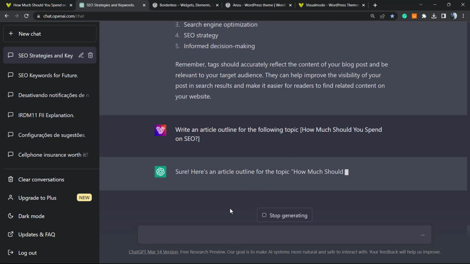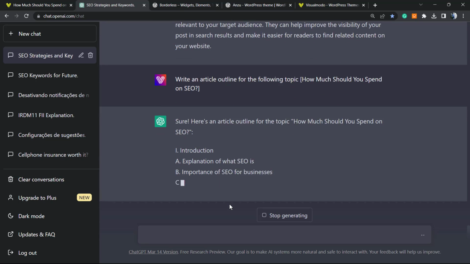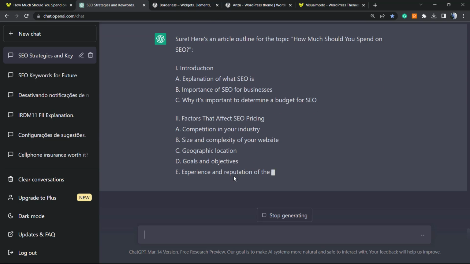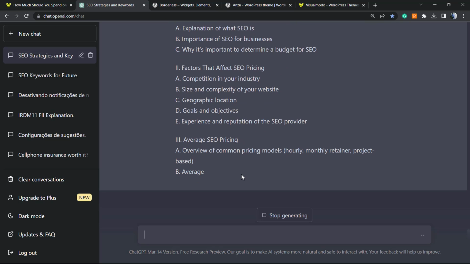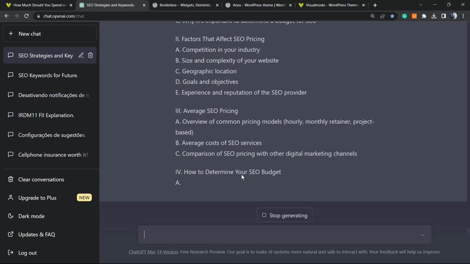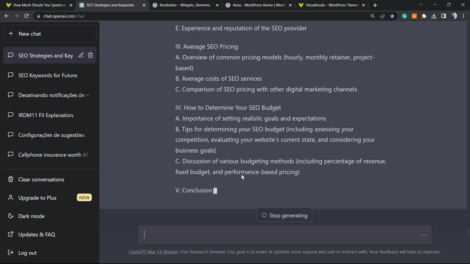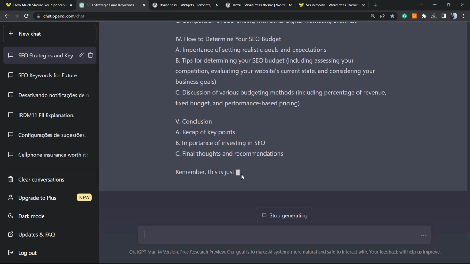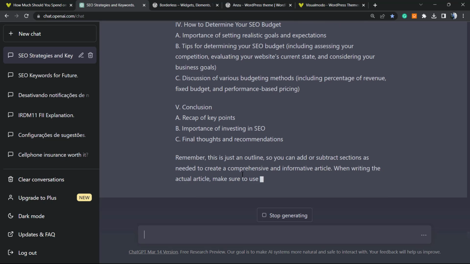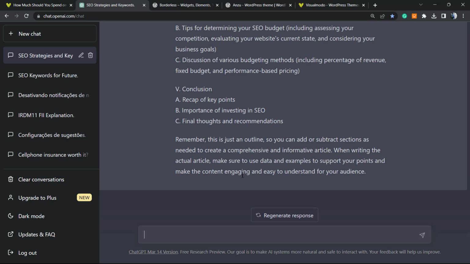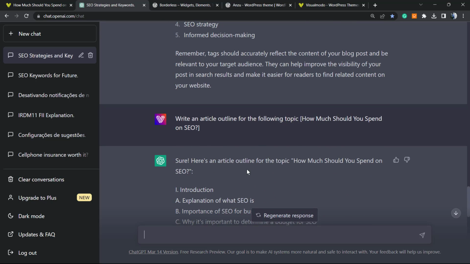Hit enter. Nice, right? So this is a very good structure for your post, the outline, okay?